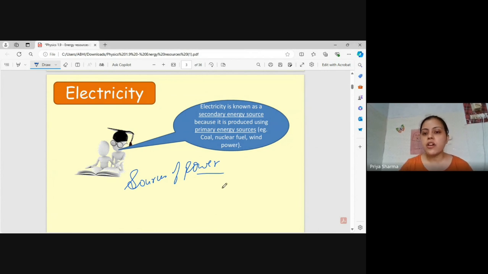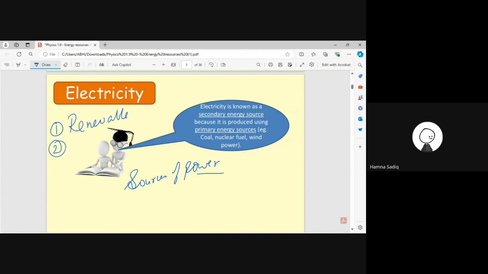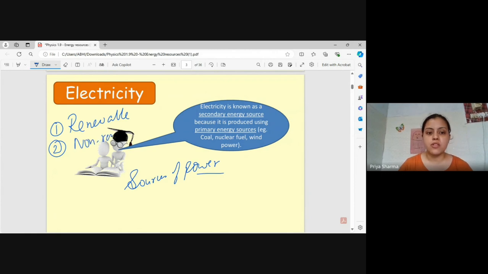Now the most important thing is that these energy resources are classified into two things. Can you tell me what are those two things, into what they're classified? You must have heard about it in your junior classes. Renewable and non-renewable. Very good, renewable and non-renewable sources of energy.